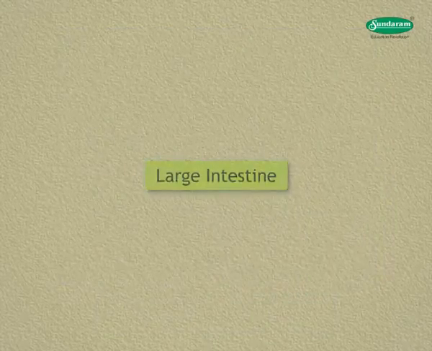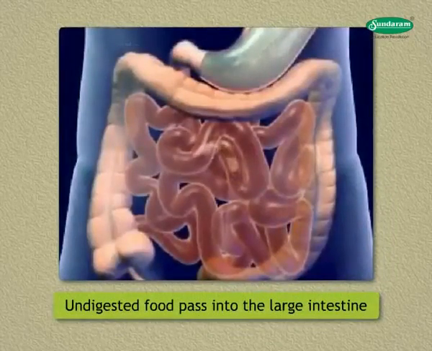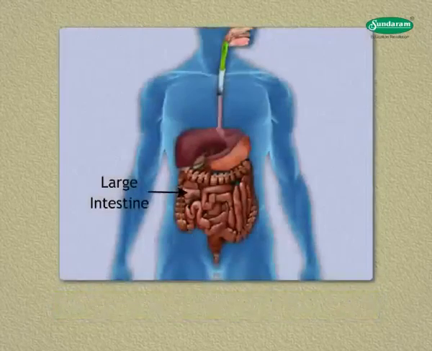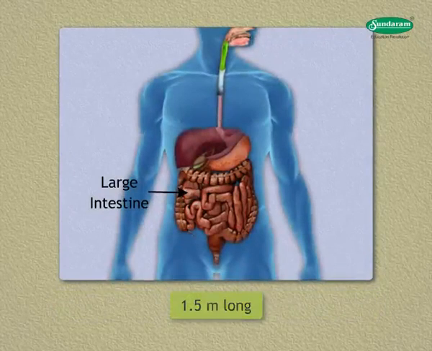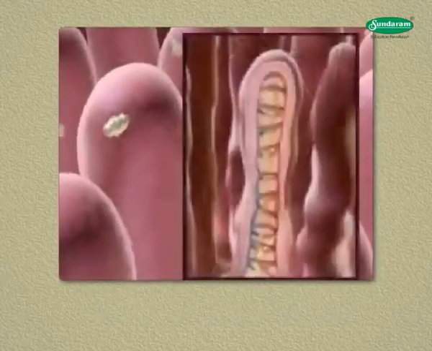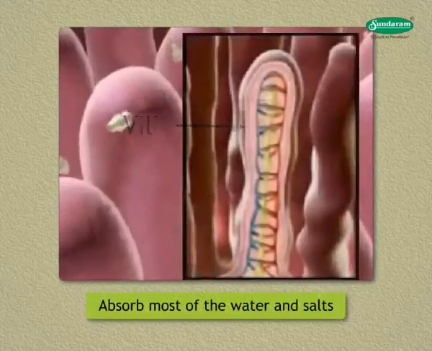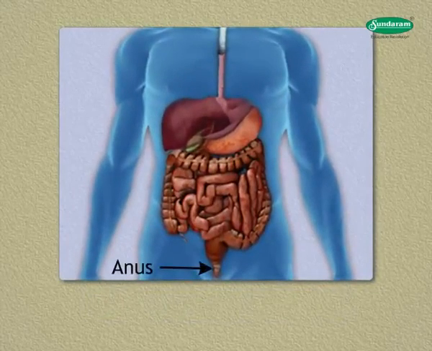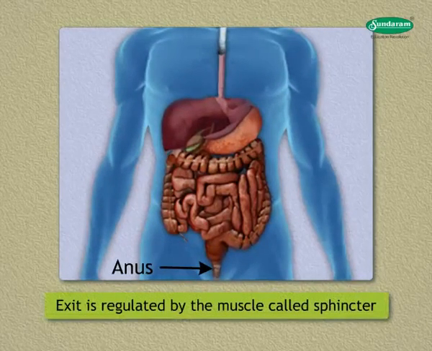Large intestine. The undigested food and the residue of the digested food pass into the large intestine. It is about 1.5 meters long. This part of the intestine does not have any digestive function as the digestion is already completed. The walls of the large intestine have villi which absorb most of the water and salts. The rest of the material is removed from the body through the anus. Here too, the exit is regulated by the muscles called sphincter.